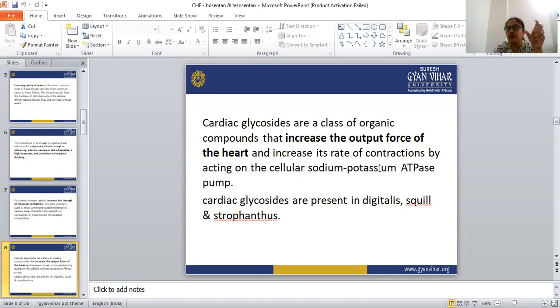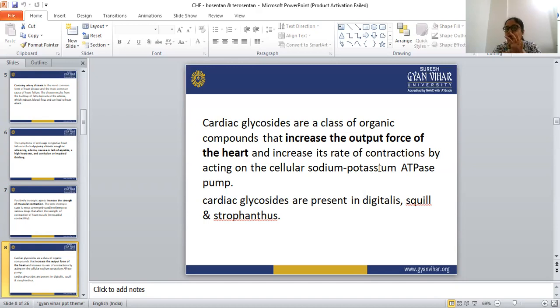The major causes of congestive heart failure are myocardial infarction, high blood pressure, atrial fibrillation, and abnormal heartbeat. When the heartbeat is abnormal, in the condition of hypertension, in myocardial infarction, and in atrial fibrillation, these four are responsible for, or are the causes of, congestive heart failure.